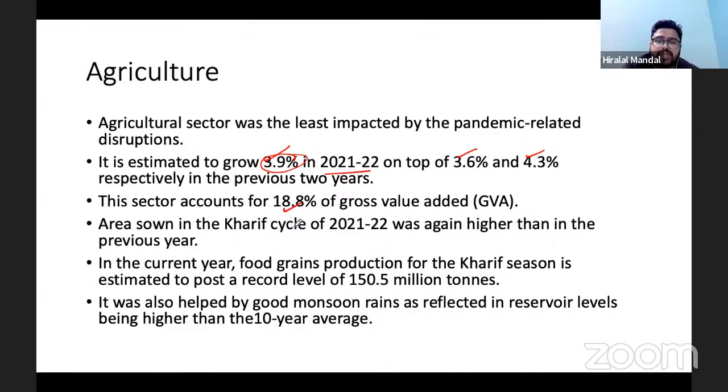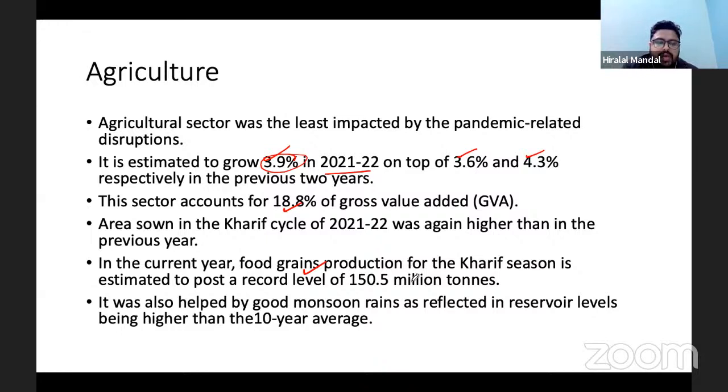The sector accounts for 18%, as we have seen. What is more important is that this year the government of India has gone for higher food grain production, and at the same time it has also gone for higher MSP. Under the MSP, it has distributed enough money to do the procurement from the agriculturists.